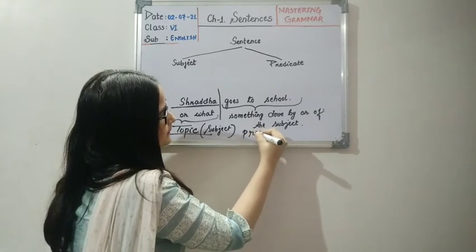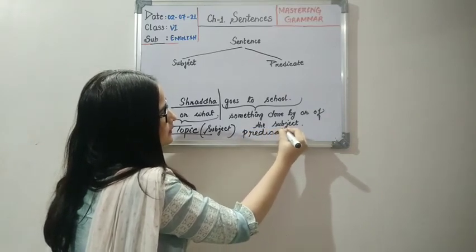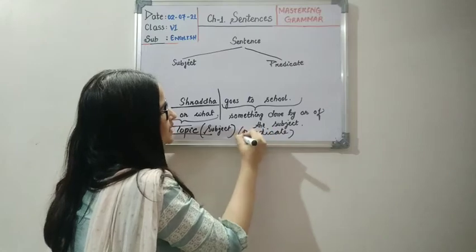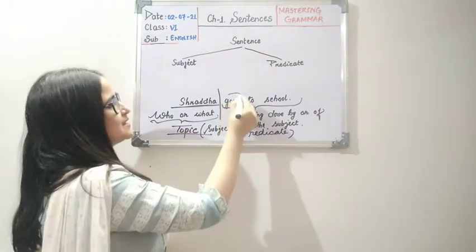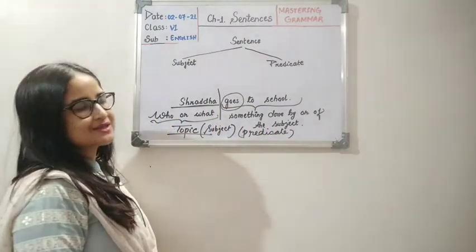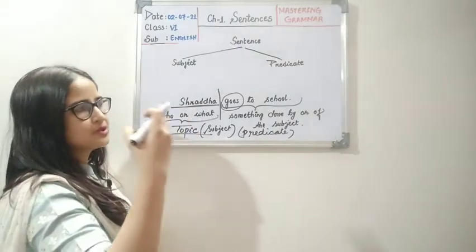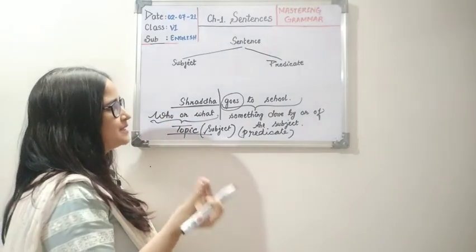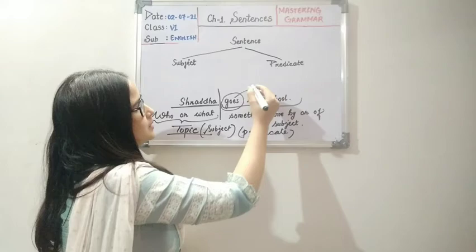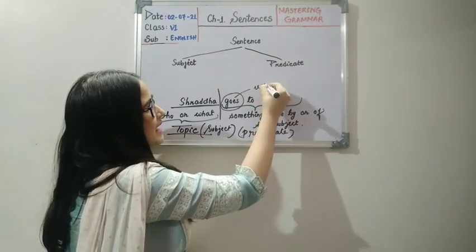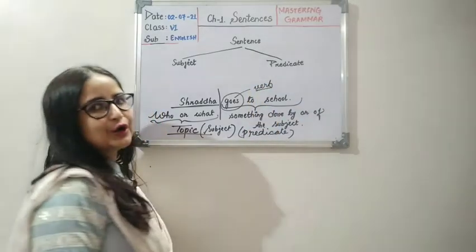Okay children, predicate. Now if you can see, the predicate has a verb. Goes is a verb because she is going, she goes, that's her habit. She goes to school. So this, children, is a verb, and a predicate must have a verb.